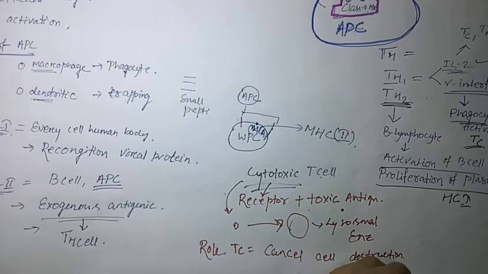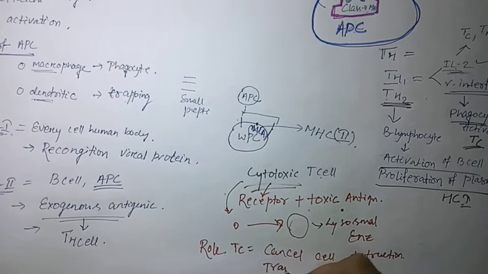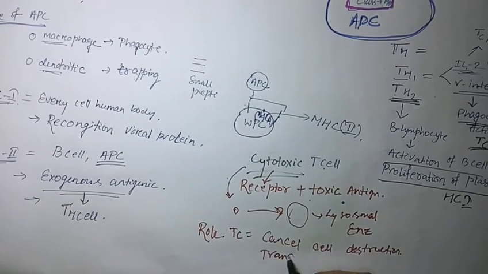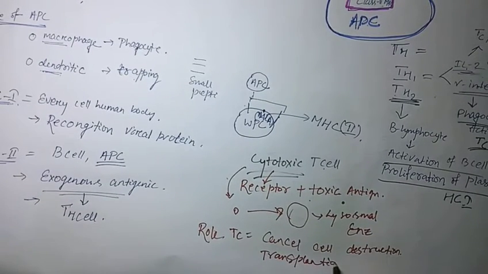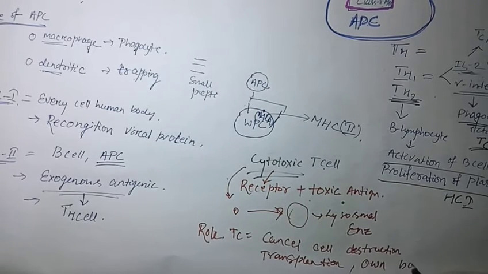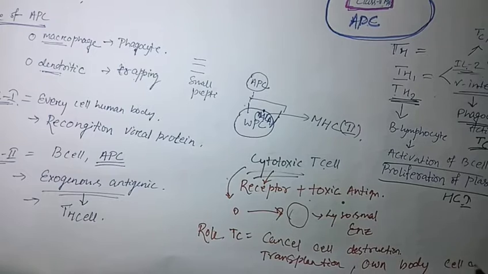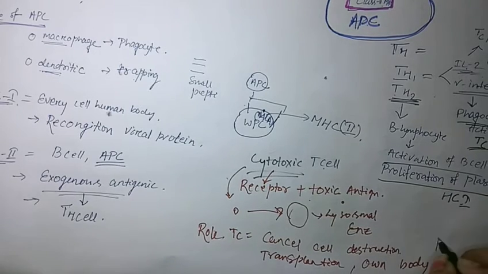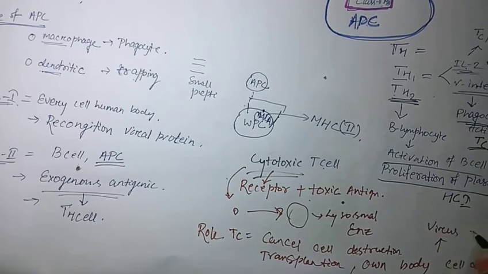It also acts during transplantation, when it causes the destruction of even the body's own cells. And when a virus attacks, it also causes own body cell damage during virus infection. So that is the role of the cytotoxic T cell.